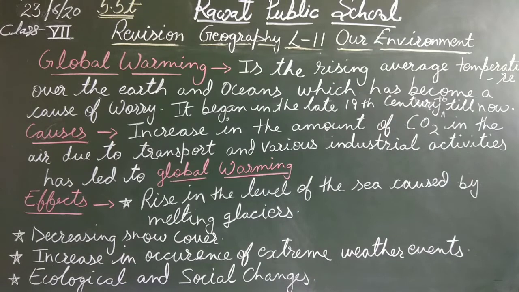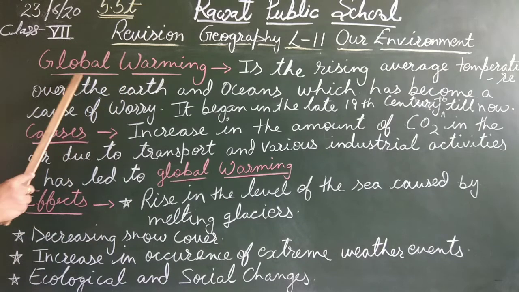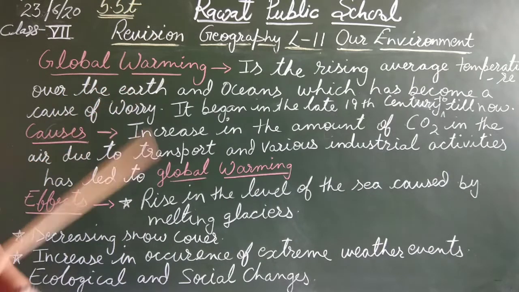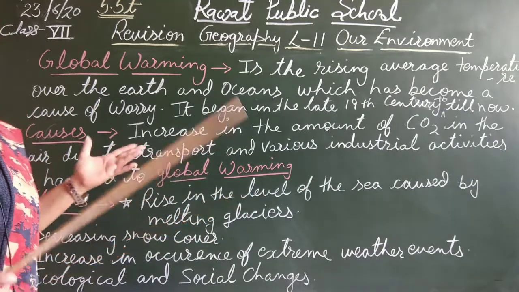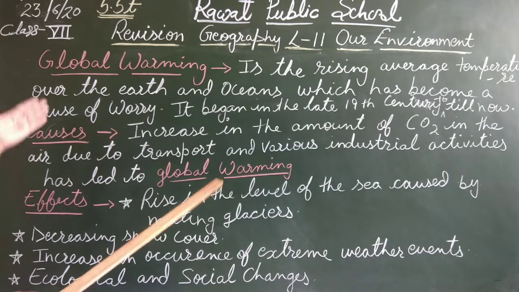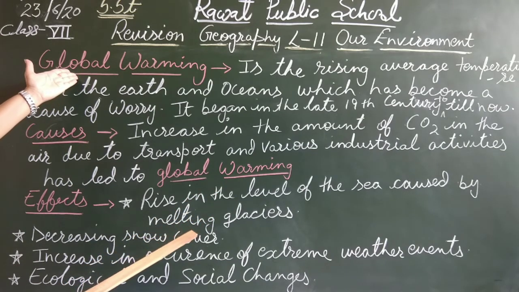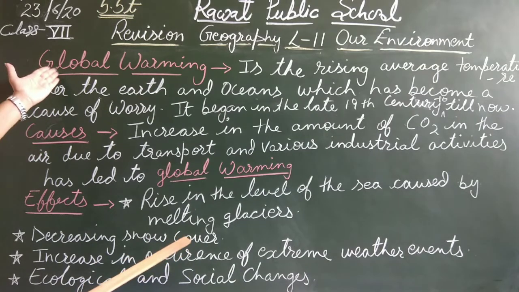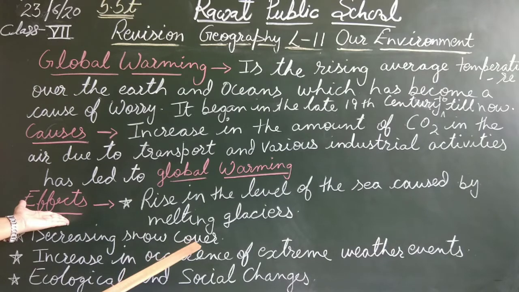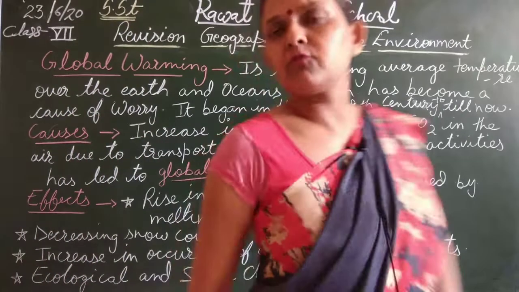Our next topic is global warming. Now what is global warming? As the name itself suggests, it is related to the whole globe. The temperature is rising drastically, very sharply. Today we are going to understand what global warming is, what are the causes of global warming, and what are the effects of global warming.